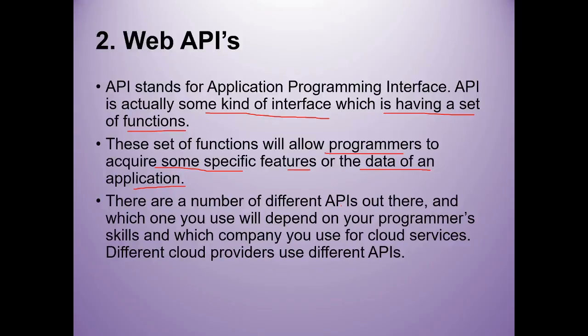There are a number of different application programming interfaces. Which one you use will depend on your programmer's skills. So depending on the programmer's skill, a different application programming interface will be selected, and it also depends on which company you use for cloud services and which type of organization you are selecting for cloud services. Different cloud providers use different APIs. According to the organization's needs, they use different APIs so that the users can access their cloud services through these APIs.